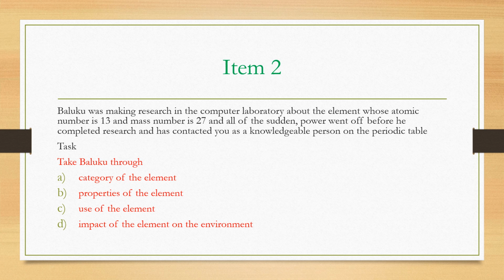Task: take Baluku through part A, category of the element, part B, properties of the element, part C, use of the element, and lastly impact of the element on the environment.